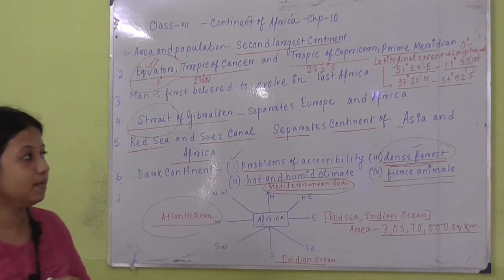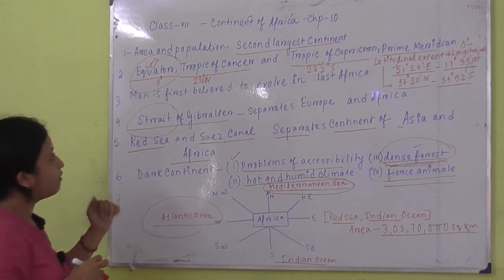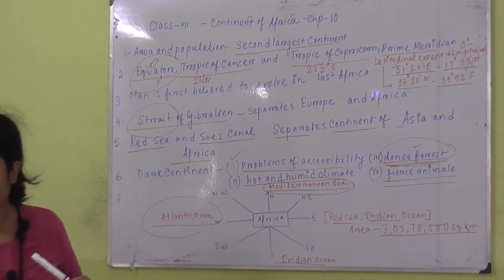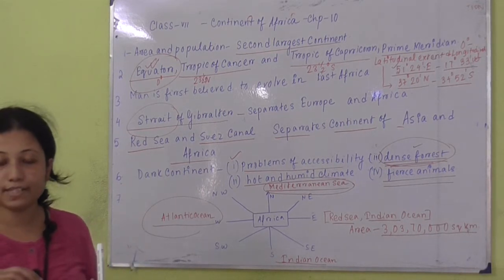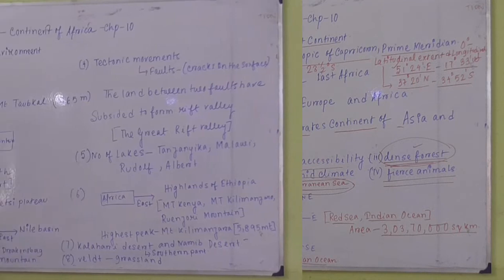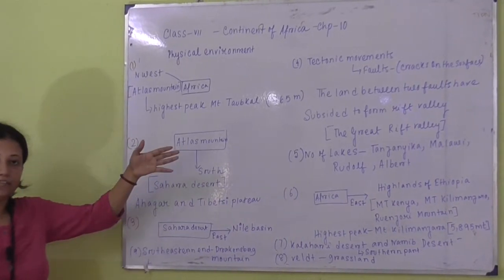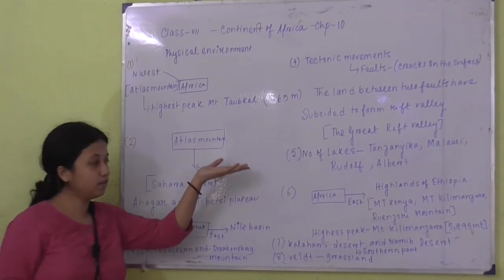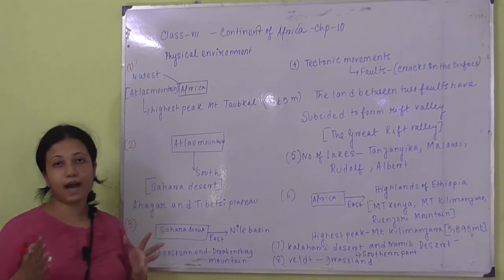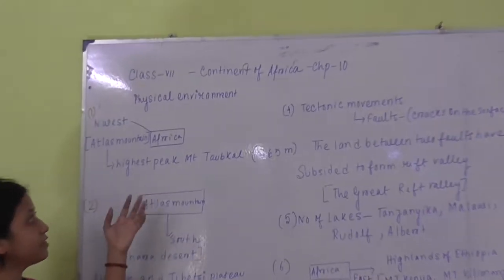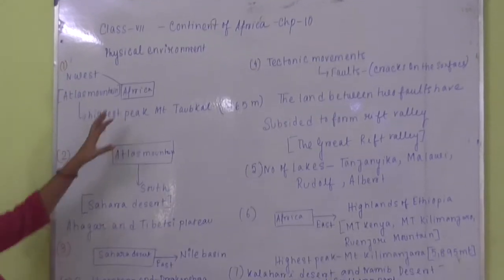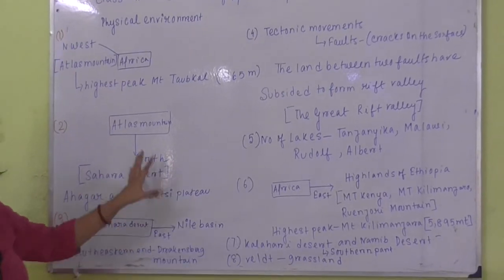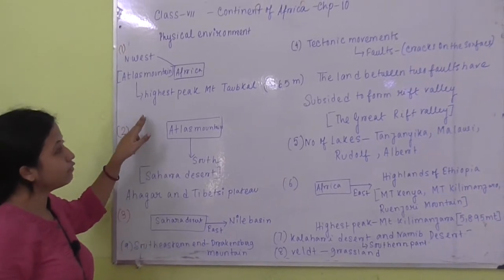The tribal people are mostly settled in Africa, and we have the Nile River, the world's longest river. We have pyramids of Egypt. Now we come to the physical divisions of West Africa. Means what are the parts in which, what are the physical landscape generally we find in Africa. So I have divided in some flow charts so that it is easy for you to understand.